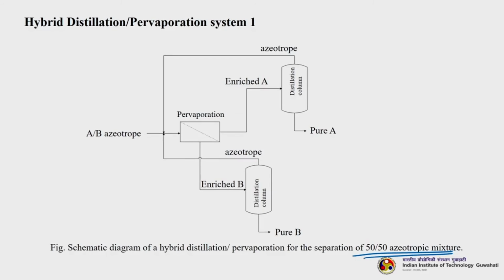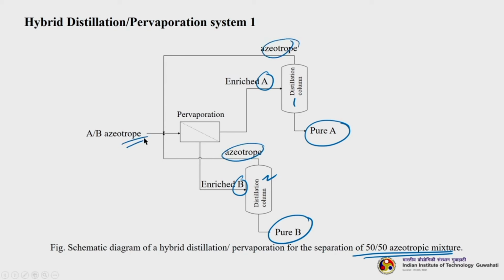So let us have a look. The AB azeotrope is being separated in a pervaporation system. We get enriched A here and enriched B here. The enriched A is fed to distillation column 1, where we get pure A, and the enriched B goes to distillation column 2, where we get pure B. Whatever azeotrope is left out is recycled back to the feed. So this is a classic example of how you treat a 50-50 azeotropic mixture.